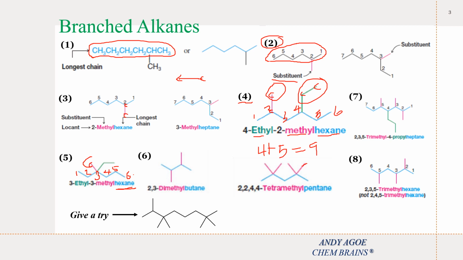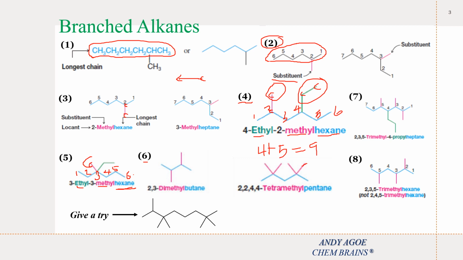Let's see this substituent. We have 2 carbons present, so we say ethyl. In naming it, try to name the substituents alphabetically. So we have ethyl, E, and methyl, M. So it means we have 3-ethyl, 3-methylhexane. Very good. Let's try example number 6.